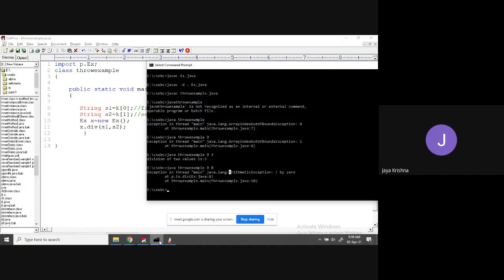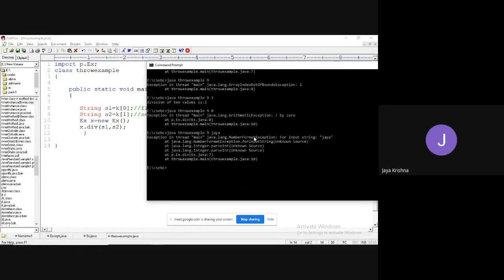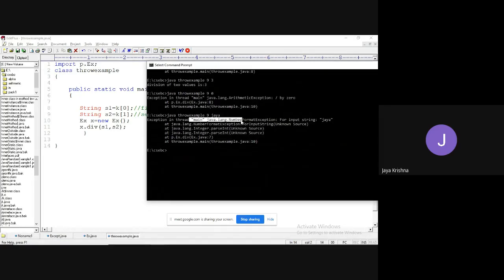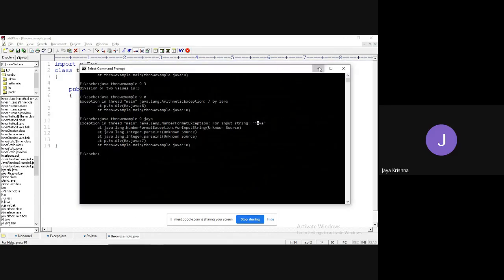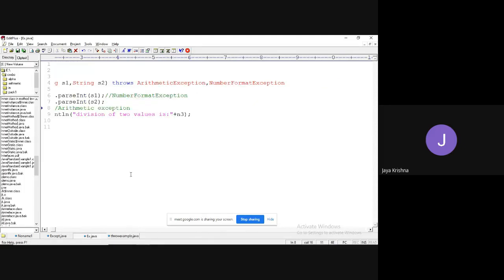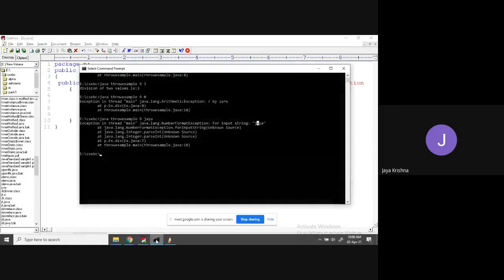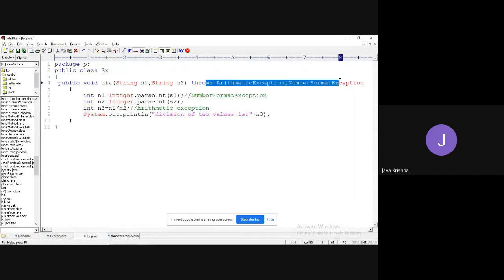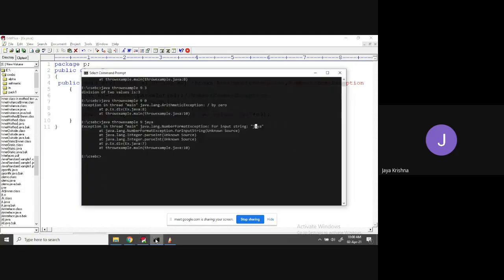Another kind of error, observe. I'm going to pass Jaya. What happened here? We got an exception in thread main java.lang. What kind of exception did we get? NumberFormatException for the input string Jaya, meaning that the wrapper class can't convert the string Jaya into an integer format. So you need to handle all this. Here you are not handling, you are just calling the arithmetic exception class and number format class. It is going to produce always system defined error messages.